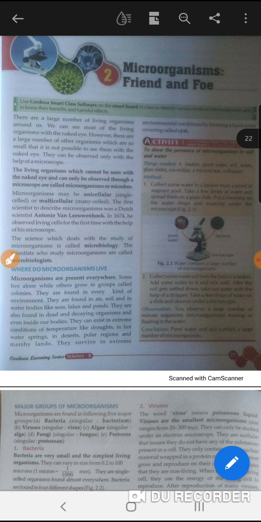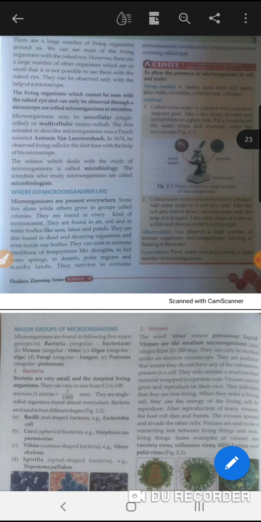Now this is the activity to show the presence of microorganisms in soil and water. Okay, you all know that soil contains a lot of microorganisms. That's why if ever some edible items slip from our hand and fall on the floor, can you eat it without washing? Obviously no. Why? Because the floor contains so many microorganisms and it is harmful for us to eat things from soil or from the floor.